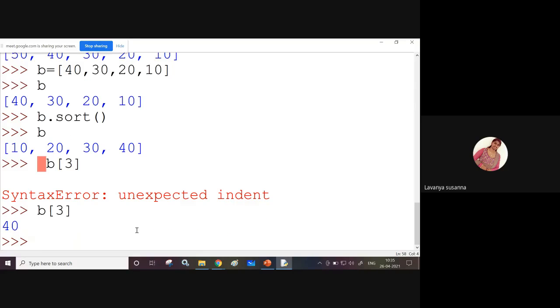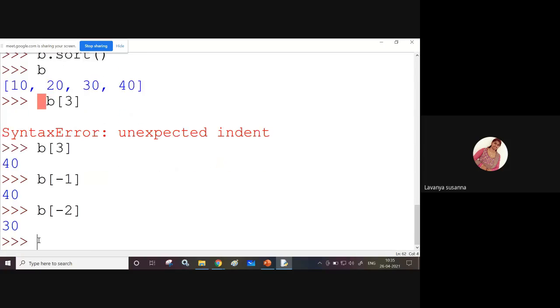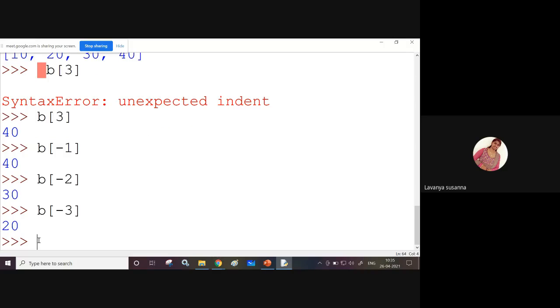Here, you can use a negative index also. B of minus 1. Minus 1 means the last element. You are going to display the last element. If you want to display the second element from the last, just use B of minus 2. That means the second last element. What is the second last element? 30. If you want to access the third last element, negative index B of minus 3, you are getting 20.